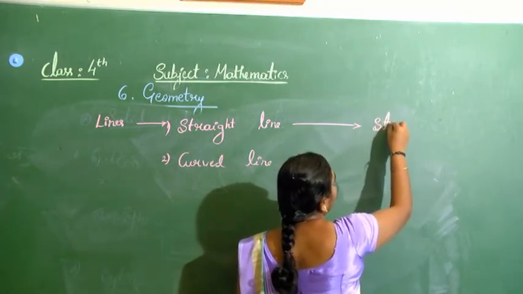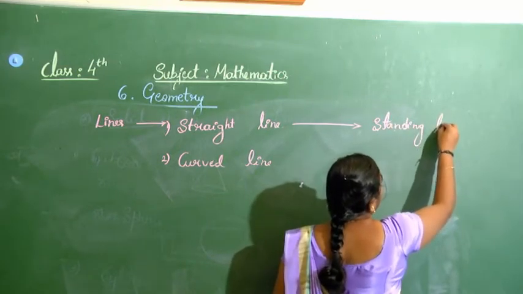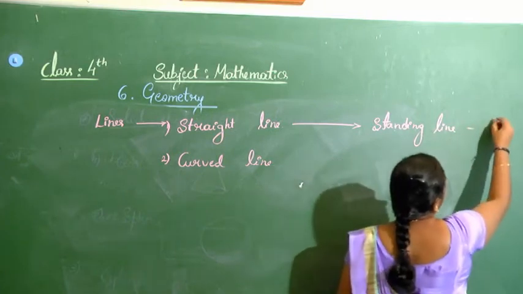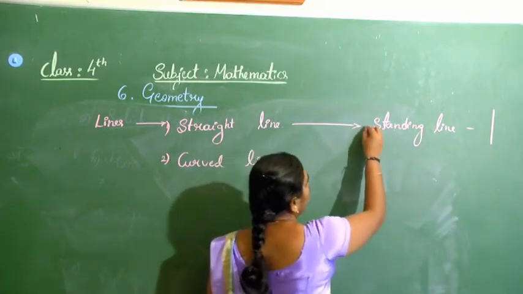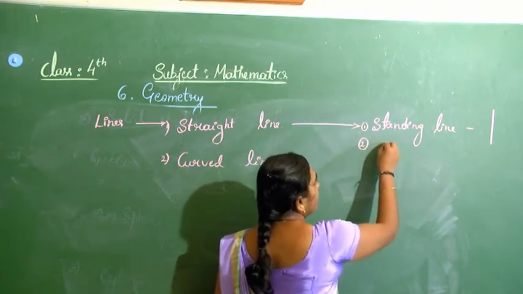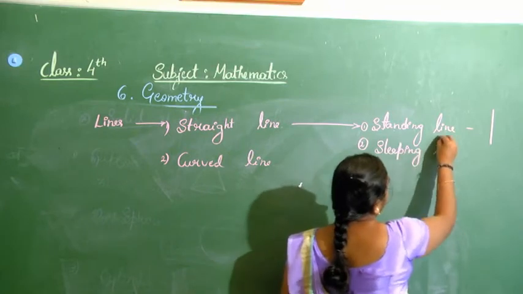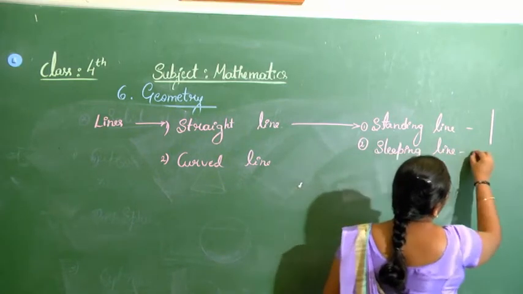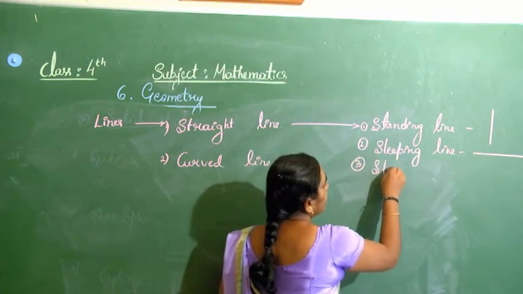First one is a standing line, which looks like this. It is in a standing position. And the second one is sleeping line. We will write like this. And the third one is slanting line.